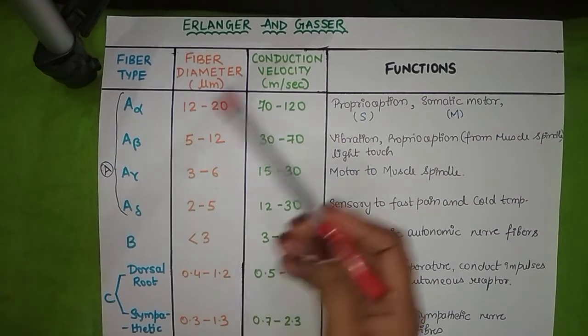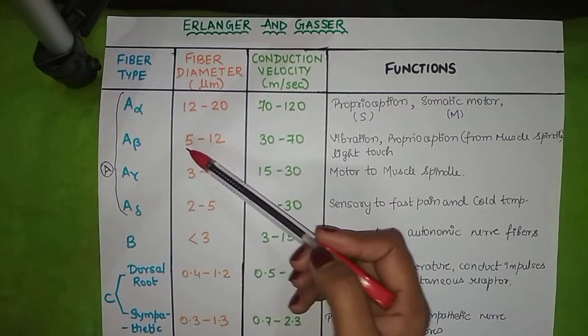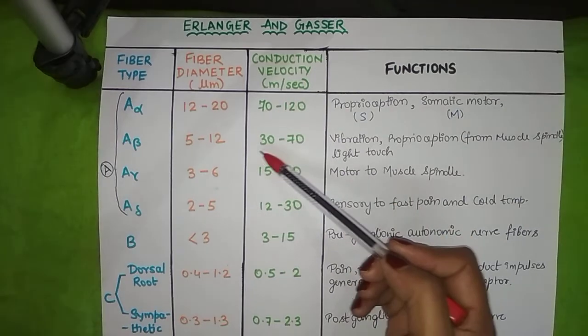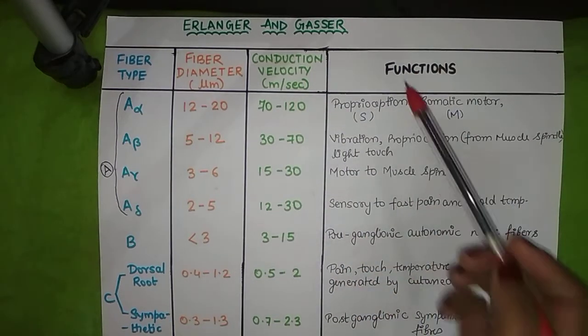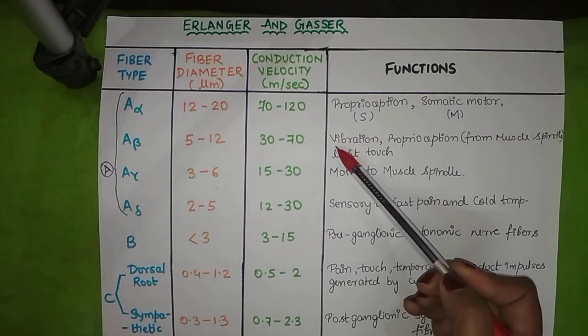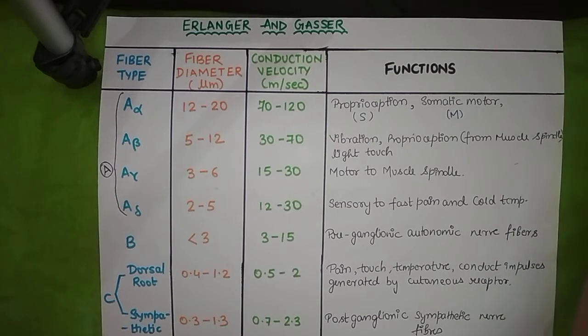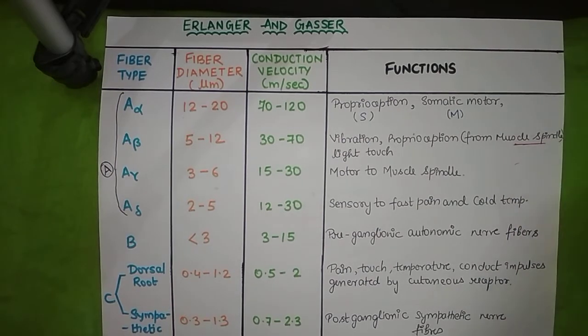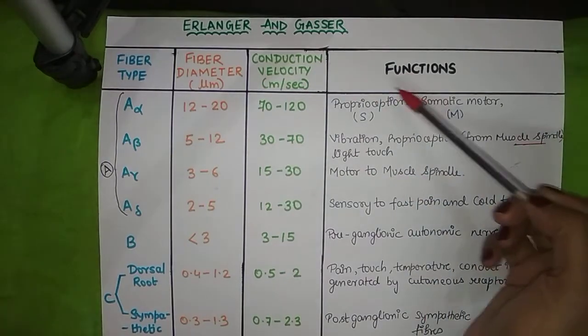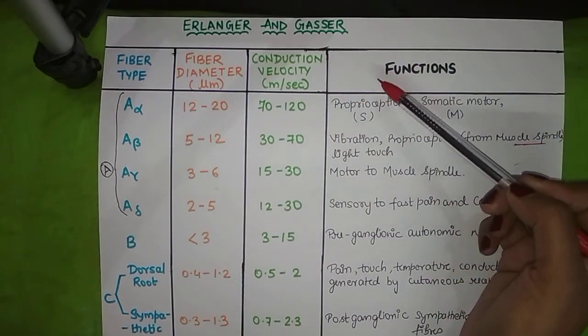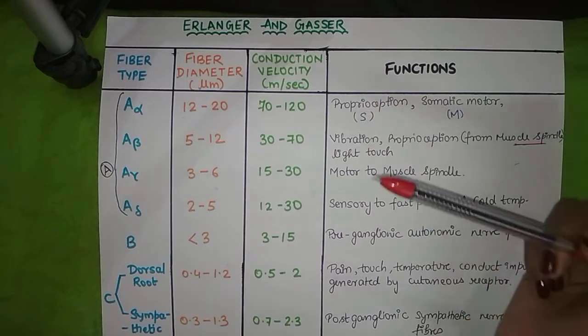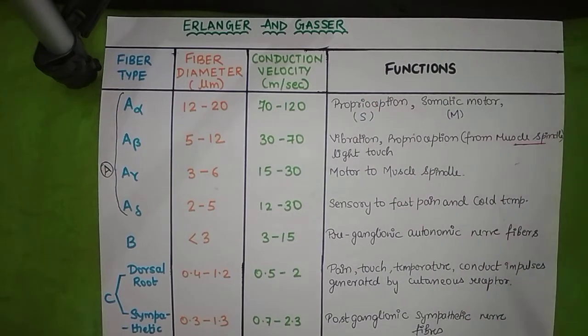Then we have A beta. Its fiber diameter is 5 to 12 micrometer. Its conduction velocity is 30 to 70 meter per second. Its function is purely sensory. That means it will be sensing vibration, and proprioception from muscle spindle. In A alpha, proprioception will be for both muscle spindle and Golgi tendon organ. Golgi tendon organ senses the tension in muscle and muscle spindle senses the length in muscle.